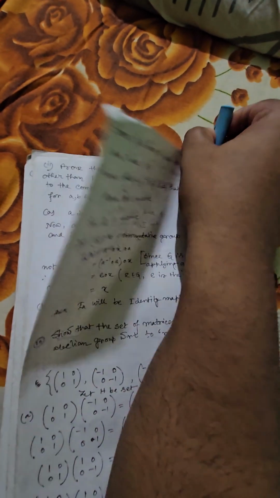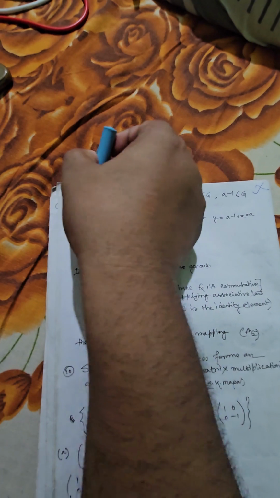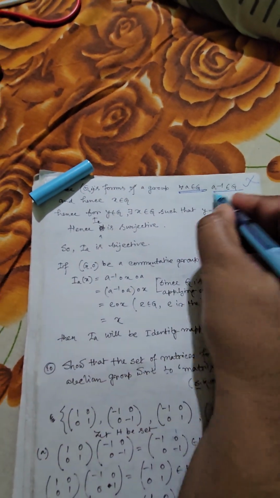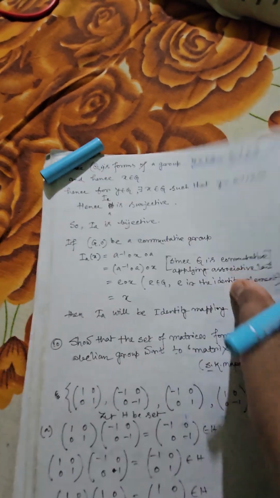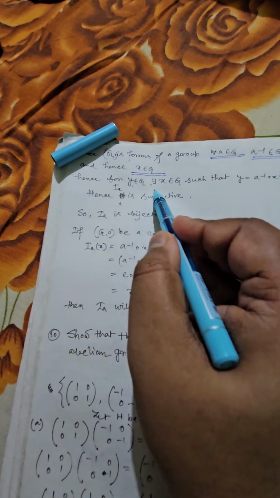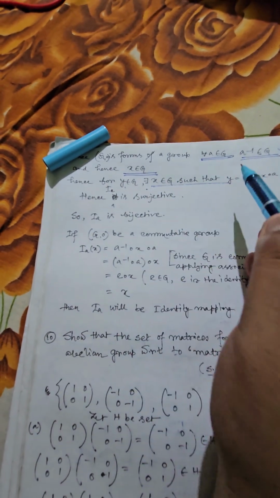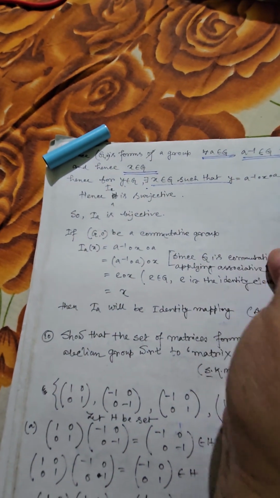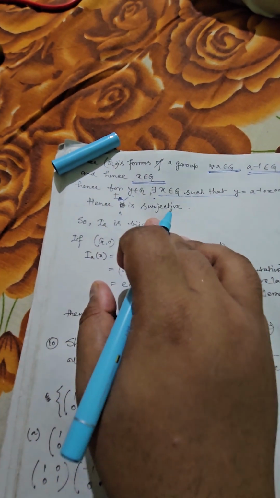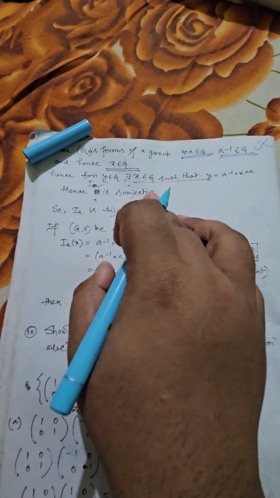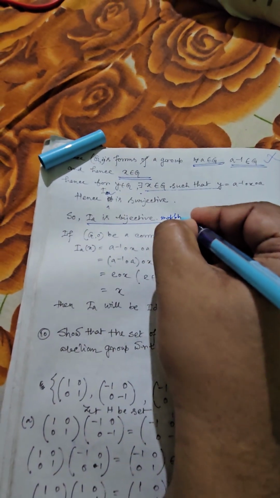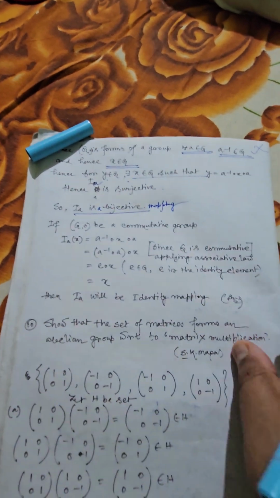Thus we can say, because G is a group, as mentioned in the question, for all A belonging to G, A inverse is a part of G, and hence x is also a part of G. So we have seen for y belonging to G, there must exist some element x belonging to G satisfying this type of structure. So I_A must be surjective. Because I_A is one-to-one as well as onto, or surjective, I_A is a bijective mapping, or simply you can say I_A is a bijection.